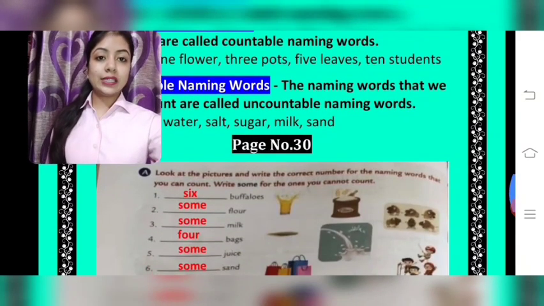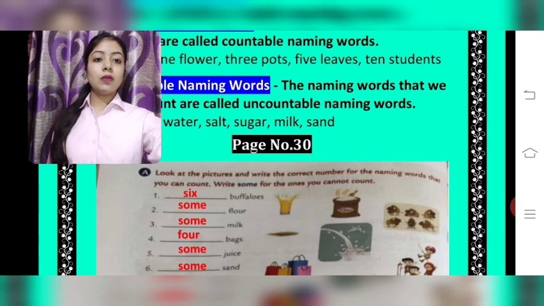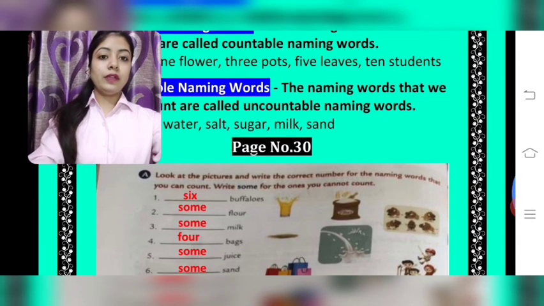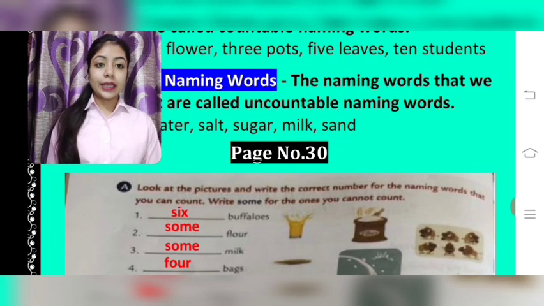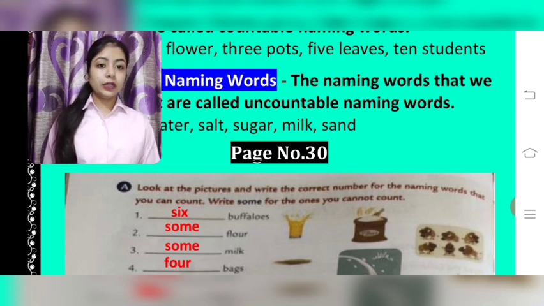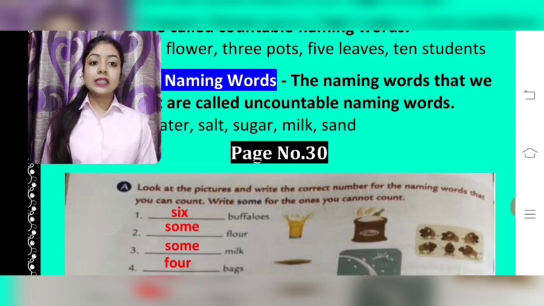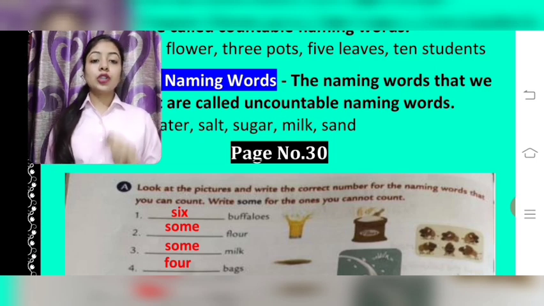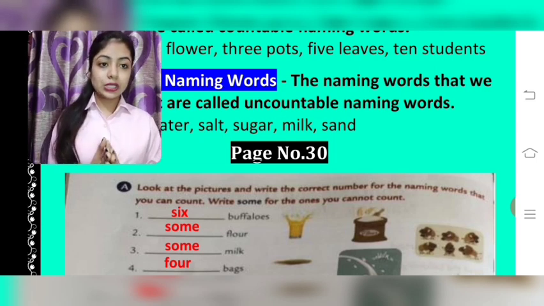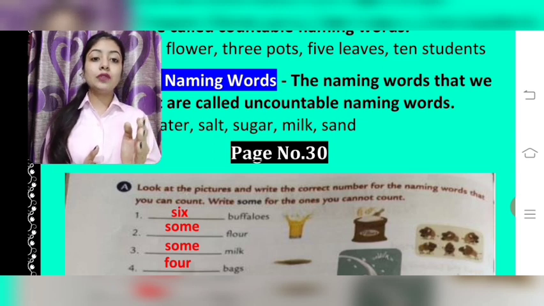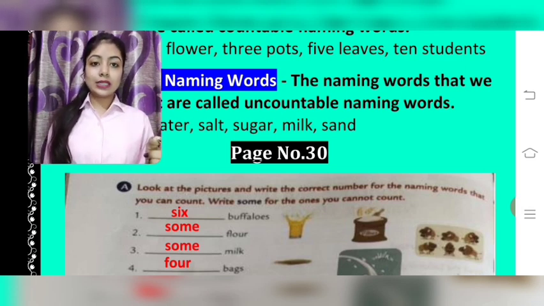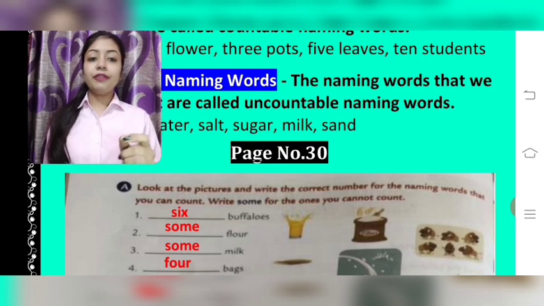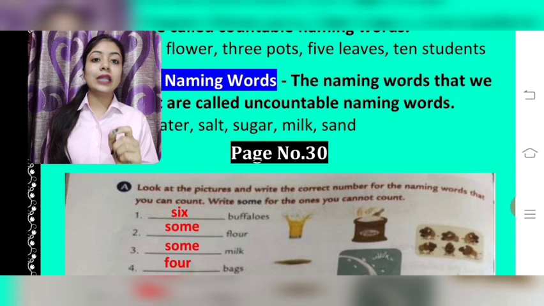Let's move on to the exercise of this chapter. It is very small. Come on to page number 30, students. We will be starting with the first exercise: look at the pictures and write the correct number for the naming words that you can count and write some for the ones you cannot count. At the right side, pictures are given to you. You have to see if you can count it as 1, 2, 3, 4. If you can count it, you have to write down the number. But if you cannot count it, you have to write the word some.